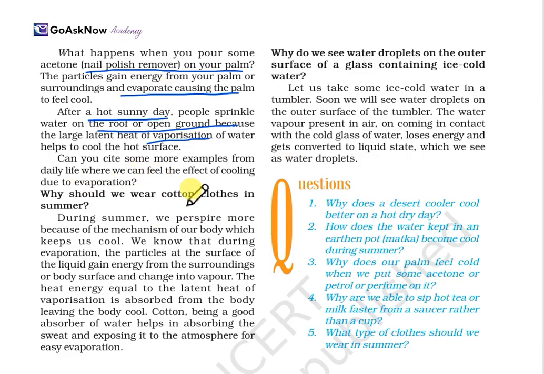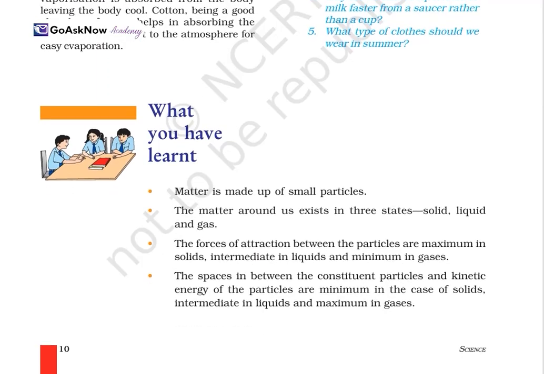Now, why should we wear cotton clothes in the summer? The reason is that during summer we perspire more because of a mechanism in our body which keeps us cool. We know that during evaporation, the particles at the surface of the liquid gain energy from the surroundings, the body surface, and change into vapor. So the heat energy or latent heat of vaporization is absorbed from the living body, which cools it. That's why cotton, being a good absorber of water, helps us by absorbing the sweat and exposing it to the atmosphere for easy vaporization.